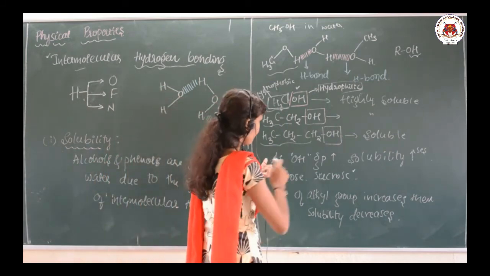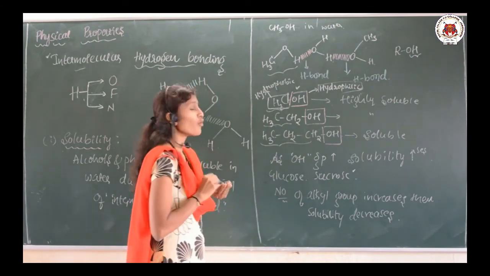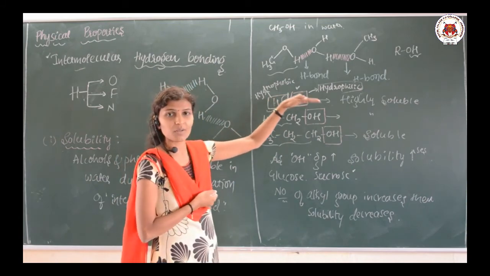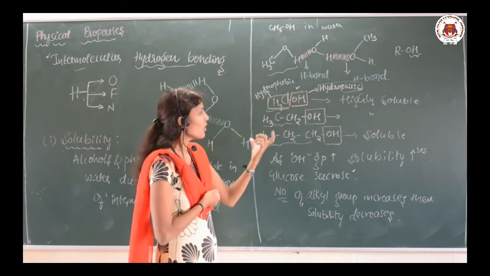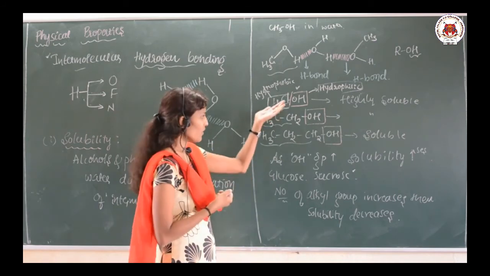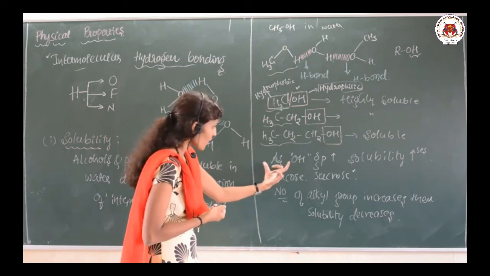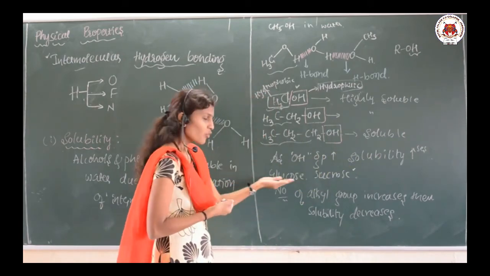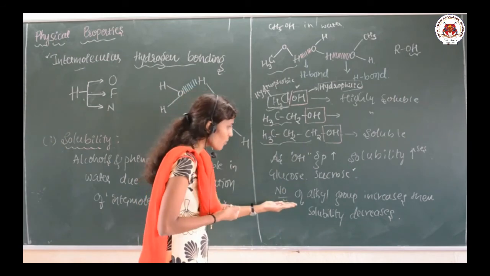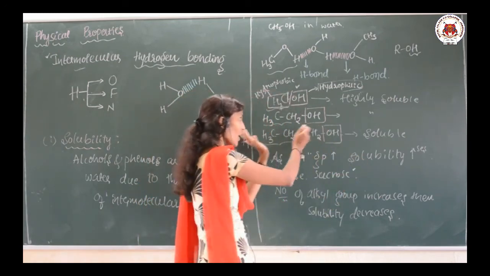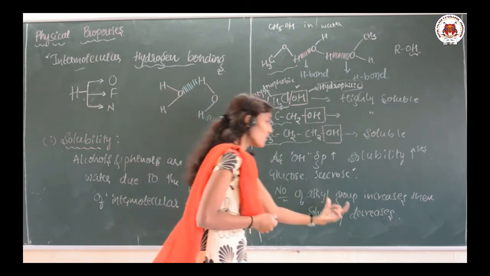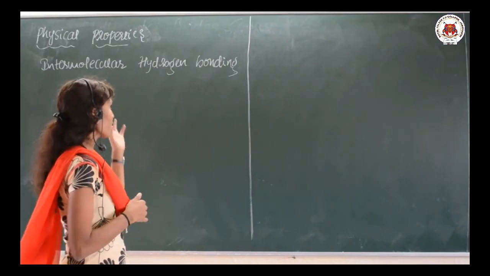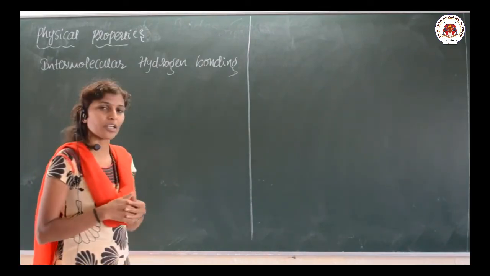And similarly, what about the hydrophobic part? Suppose the hydrophobic alkyl groups are increasing, it means the solubility is going to decrease. That only I wrote here: as the OH group increases, the solubility increases, for example glucose and sucrose. The number of alkyl groups increases, that means the hydrophobic part is increasing, which means the solubility is going to decrease.